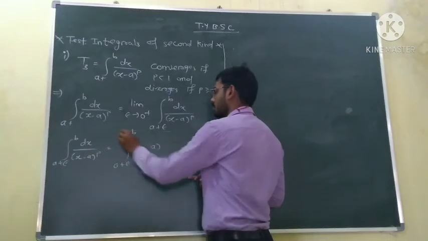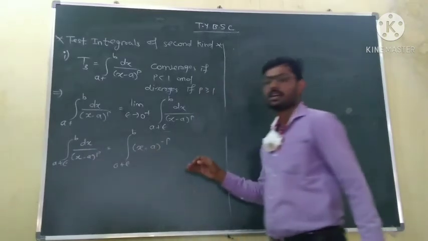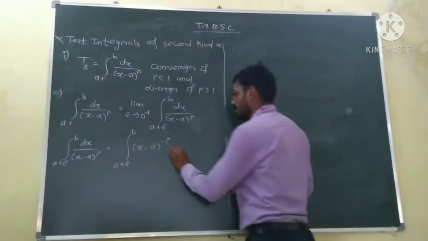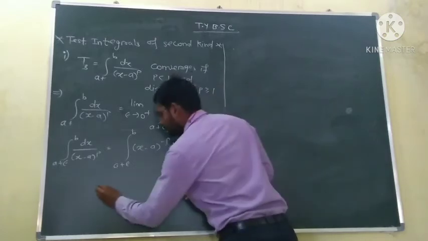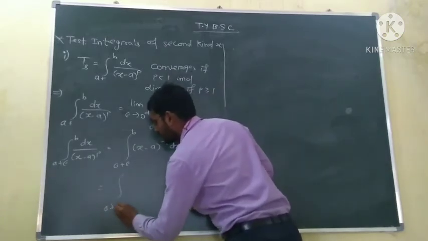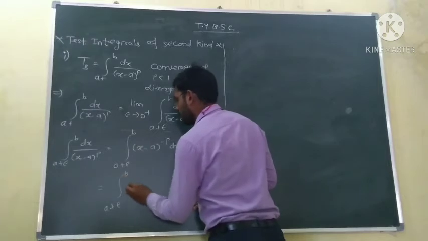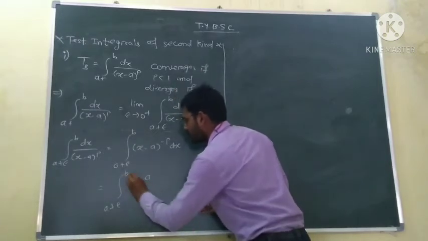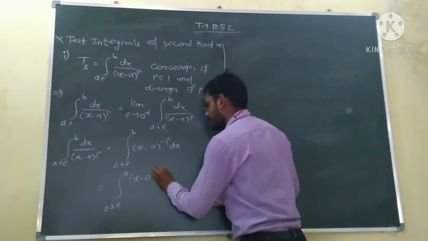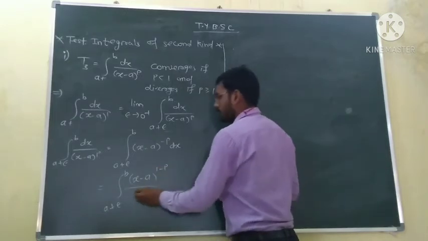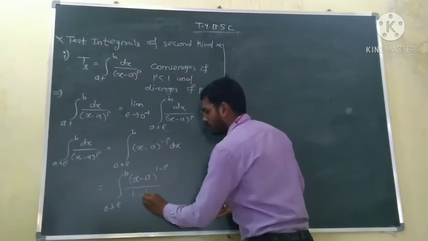So denominator when it goes to numerator, raised to power p becomes raised to power minus p, into dx. This integration is equal to a plus epsilon to b. So x minus a raised to power minus p plus 1, that is 1 minus p, upon minus p plus 1, that is 1 minus p.